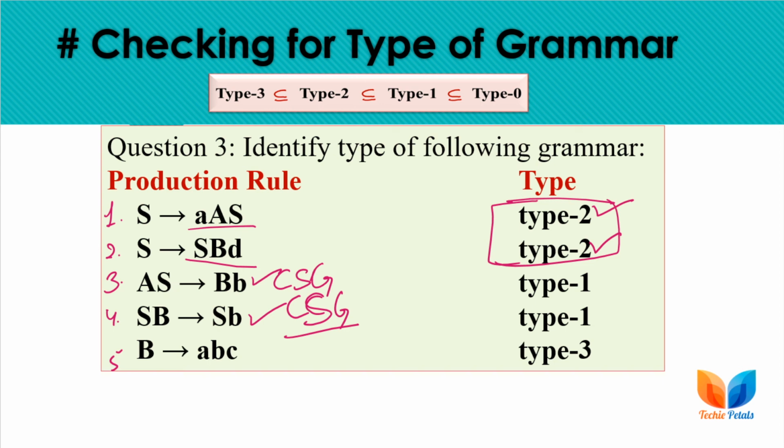So this type of rule is context sensitive. These two rules belong to the type 1 category, and the last rule belongs to type 3 or the regular grammar category.